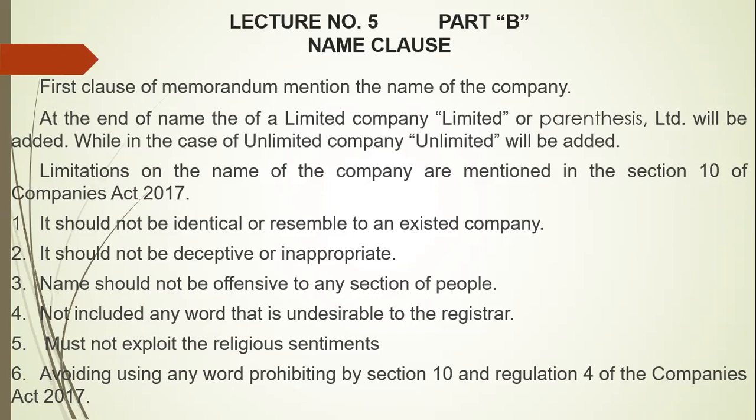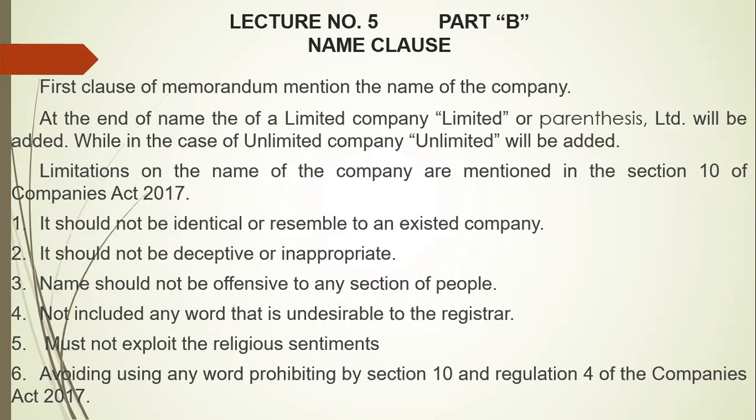For example, we can take the example of Toyota Motors. If you want to register a company with the name Toyota, that will be rejected. So for other companies which are already registered, for example, there are different brands, like Bata and Service in shoes. They are famous brands, so you cannot have a name of such a registered company. That is the first limitation.